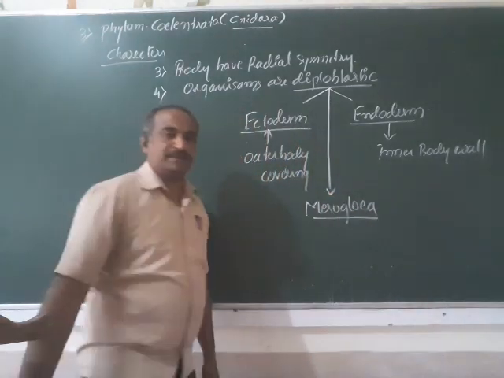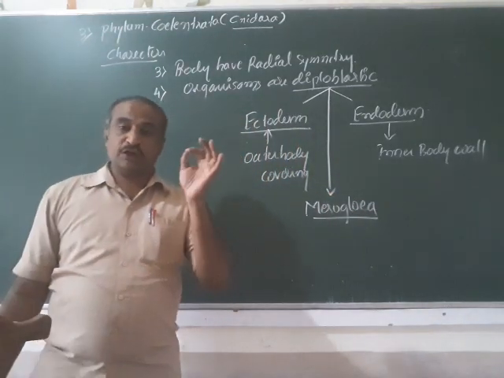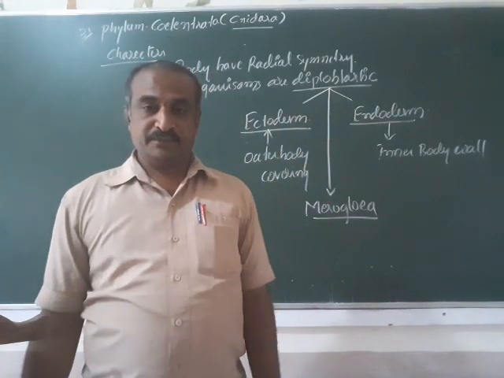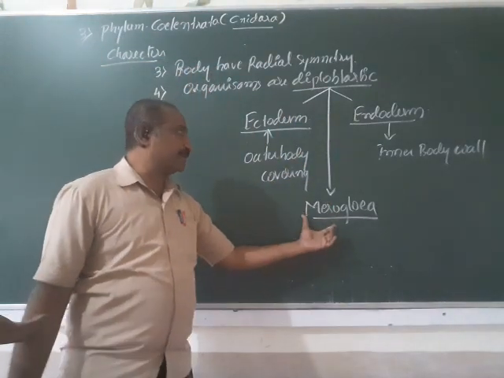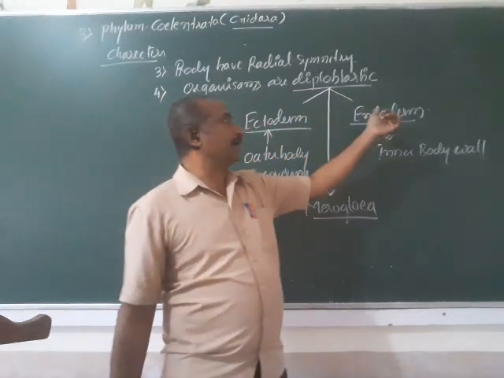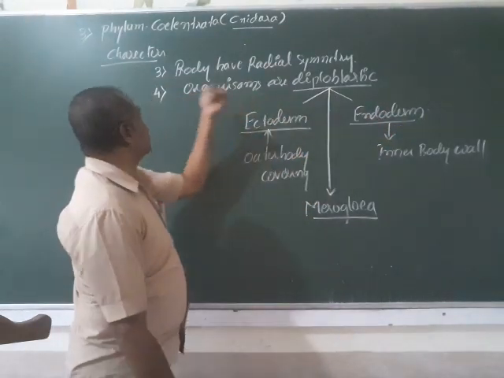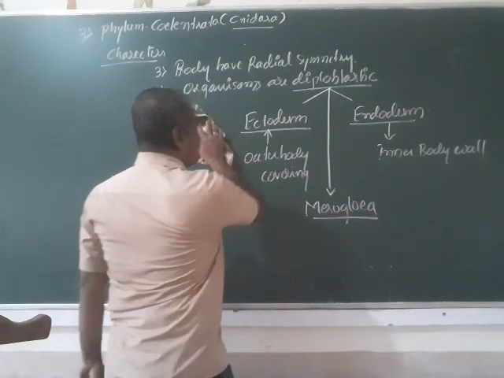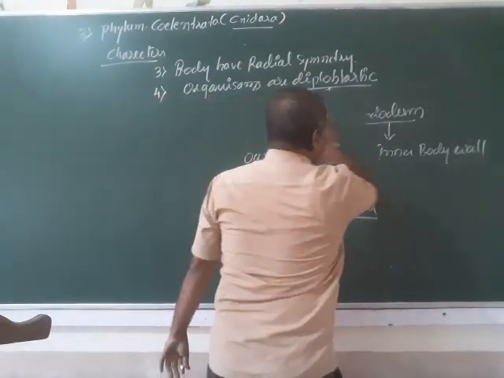You know very well, mesogloea is a non-cellular, jelly-like substance. That layer is present between the ectoderm and endoderm. Hence these organisms are diploblastic.